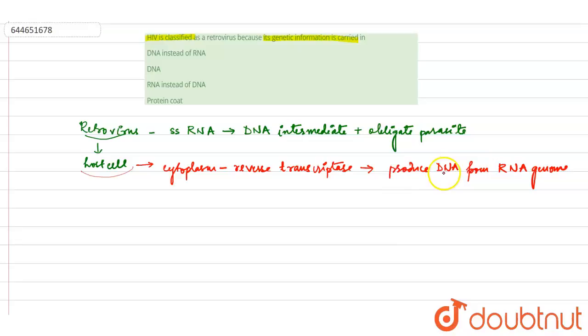Normally, RNA does not give rise to DNA. This is a reverse of the original condition, so that is the reason it is known as retro, that is, backwards.